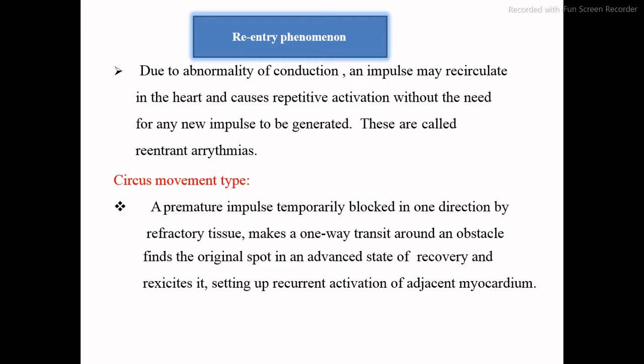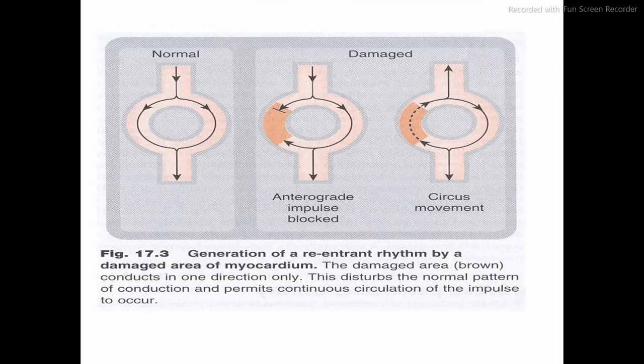adjacent myocardium. Now this re-entry phenomenon is particularly dependent on impulse generation. Here in this figure we are looking at the generation of re-entrant rhythm, and here is a normal rhythm generation. Here a simple normal rhythm comes and it goes in the proper direction.